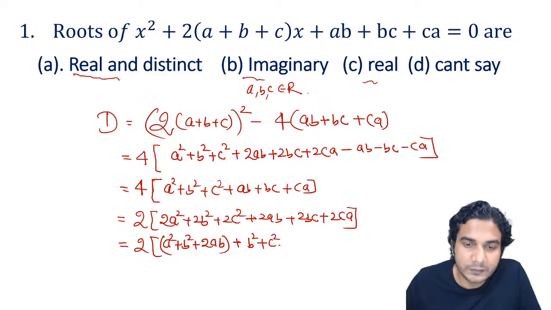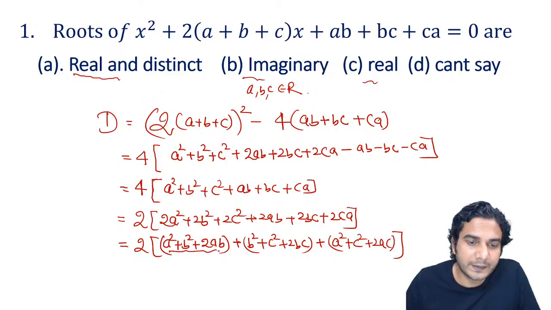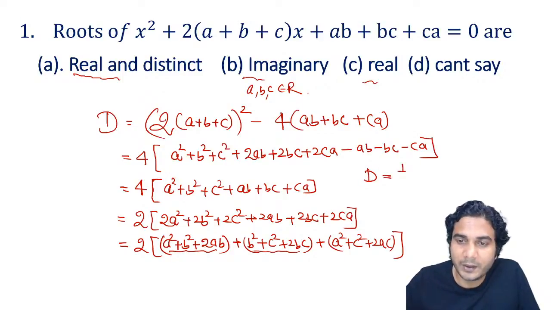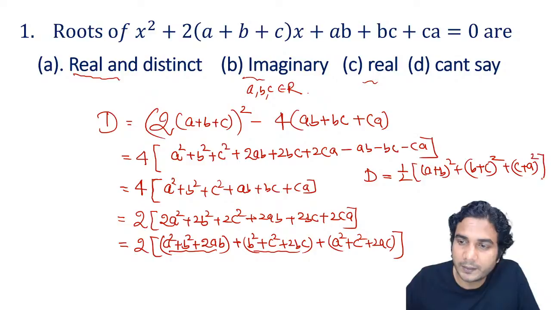B square plus c square plus 2bc. 1a square and 1c square are remaining, so write those terms, a square plus c square plus 2ac. Now you can see these are perfect squares written inside the brackets. So this expression can be written as 1 by 2 of (a plus b) the whole square plus (b plus c) the whole square plus (c plus a) the whole square.